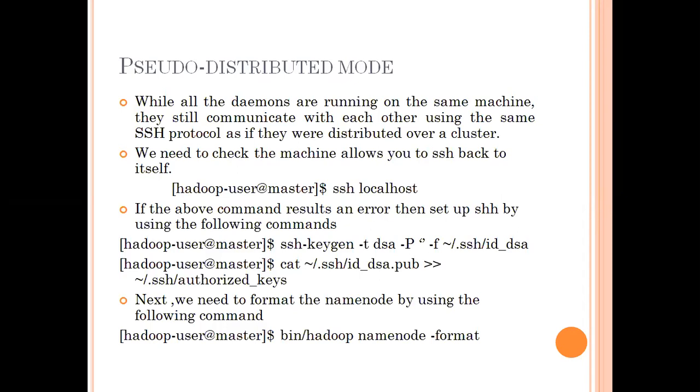Through this protocol we have distributed access, so that we can access the server. We use the SSH command, which is a protocol. So we need to check that the machine allows you to SSH back to yourself. See here: ssh space localhost. Once it gives access, then it will show.